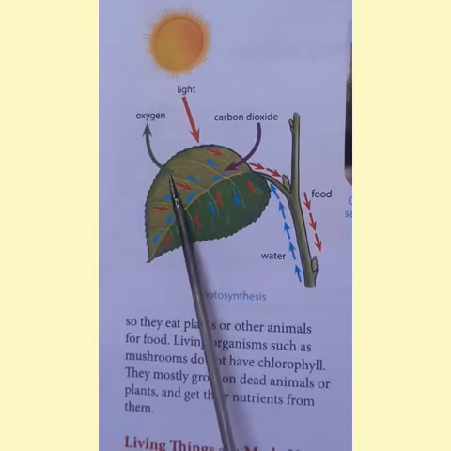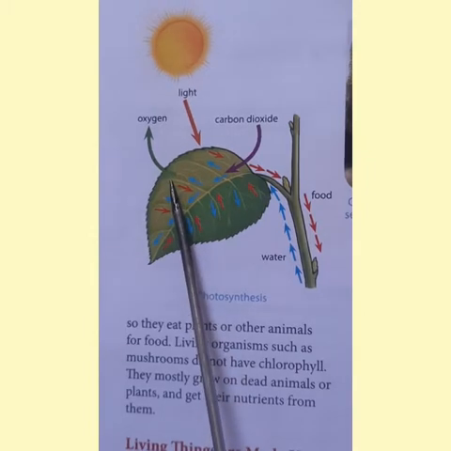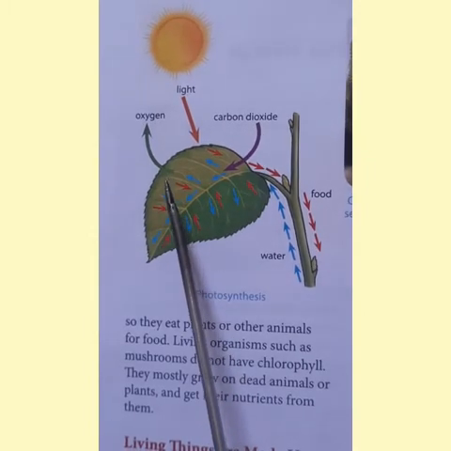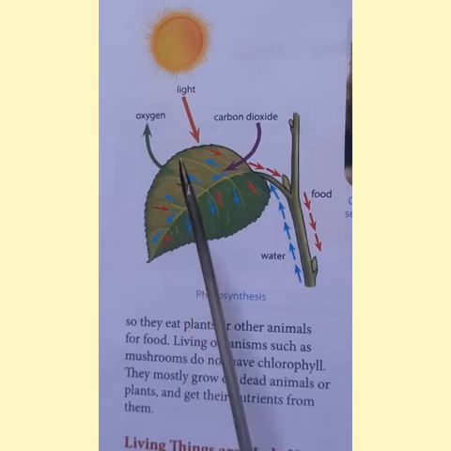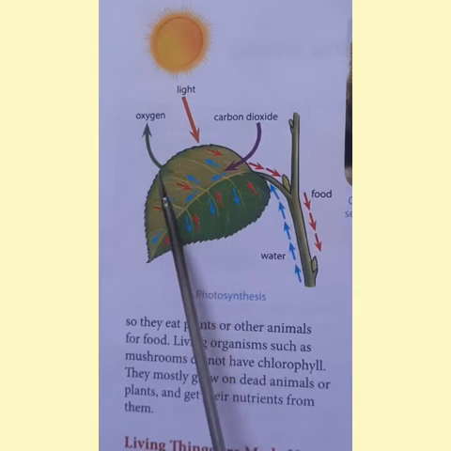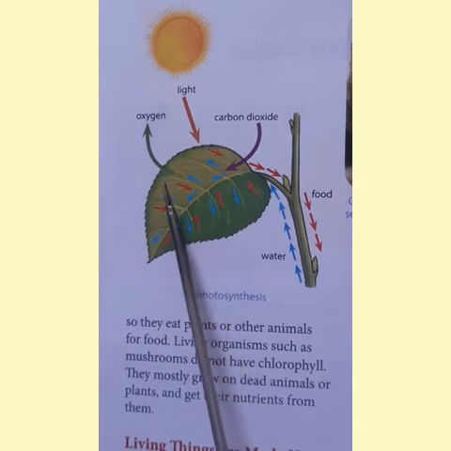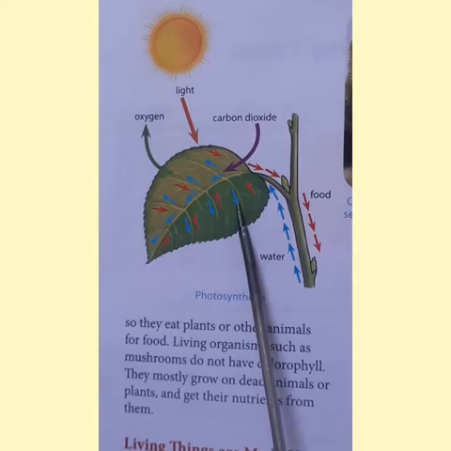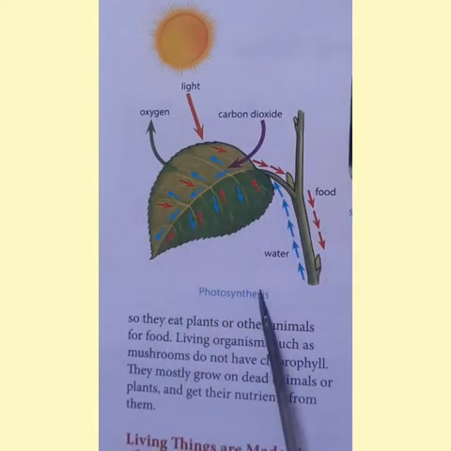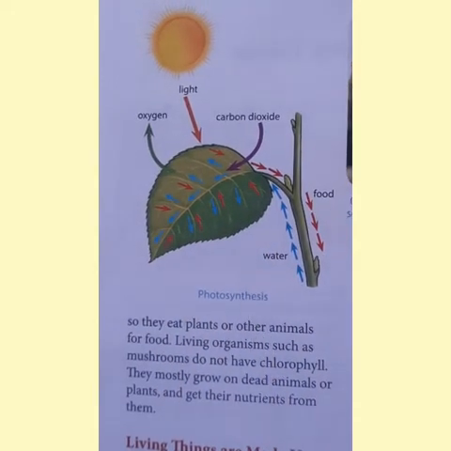And you all know that oxygen is very much important for all the living organisms. Even we breathe oxygen, isn't it, children? Of course, the air must contain oxygen, then only the living beings can live peacefully. So, this is the picture about photosynthesis.